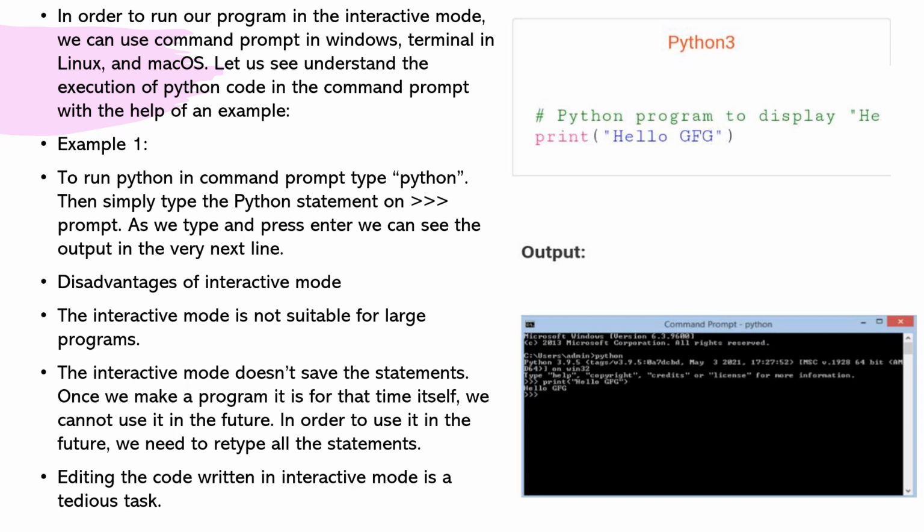Disadvantages of interactive mode. The interactive mode is not suitable for large programs. The interactive mode doesn't save the statements. Once we make a program, it is for that time itself. We cannot use it in the future. In order to use it in the future, we need to retype all the statements. Editing the code written in interactive mode is a tedious task.